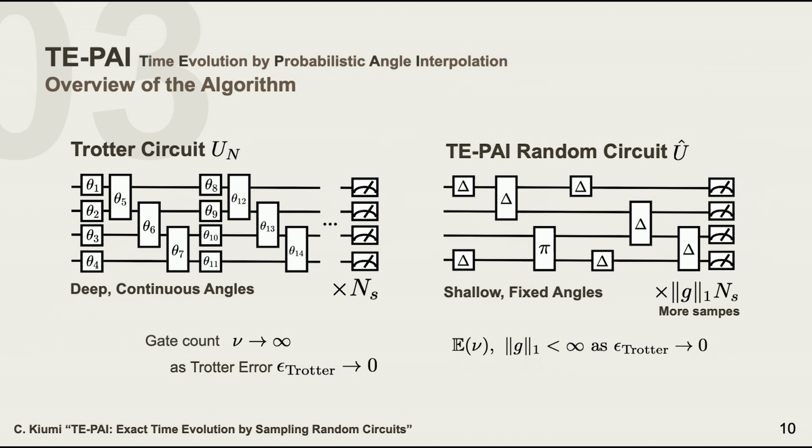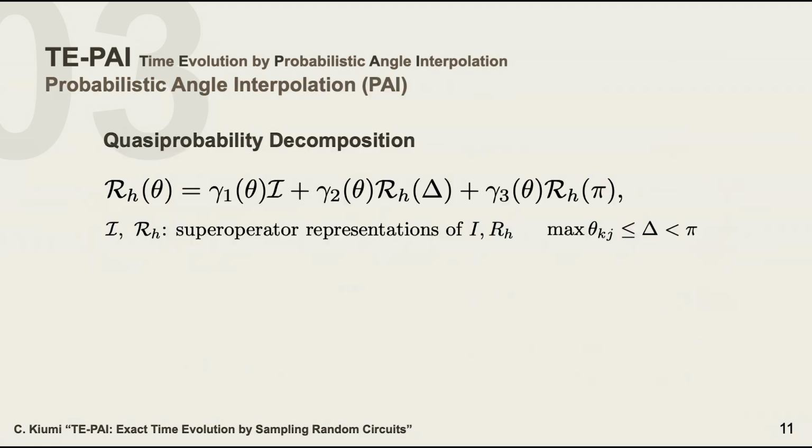And one more advantage is that we can choose the delta rotation angle ourselves. Then we can control the trade-off between the gate counts and the gamma factor, the sampling overhead.